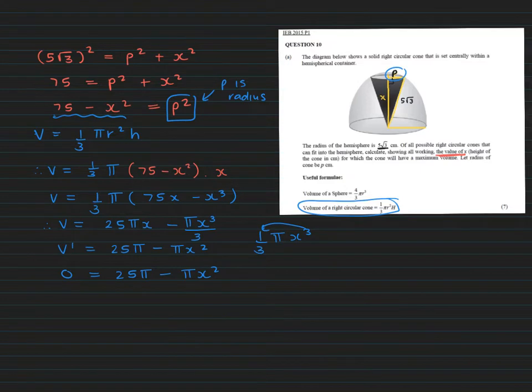So we can divide through by pi. It's just a number, remember? So we're going to have 25 minus x squared. Well, that's just a difference of 2 squares. 5 minus x, 5 plus x. All right, so therefore, x is going to be equal to plus or minus 5. Obviously, we want to take the positive solution for x, for it to have the maximum volume there.